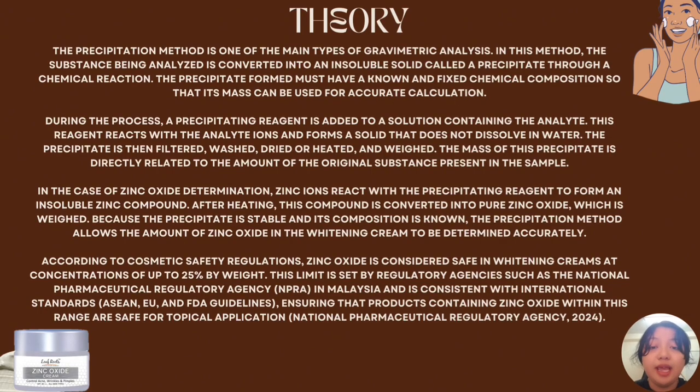The precipitate is then filtered, washed, dried or heated, and weighed. The mass of this precipitate is directly related to the amount of the original substance present in the sample. In the case of zinc oxide determination, zinc ion will react with the precipitating reagent to form an insoluble zinc compound. After heating, the compound is converted into pure zinc oxide, which is weighed. Because the precipitate is stable and its composition is known, the precipitation method allows the amount of zinc oxide in the whitening cream to be determined accurately.